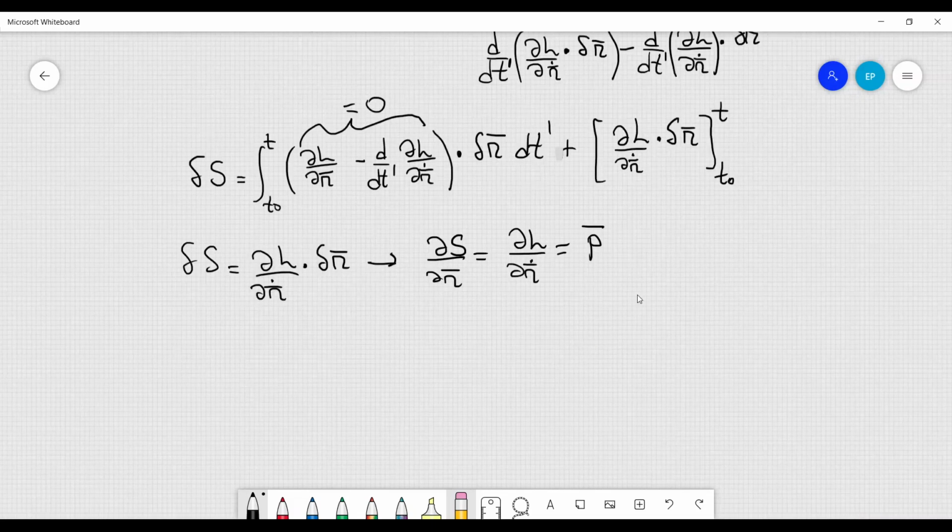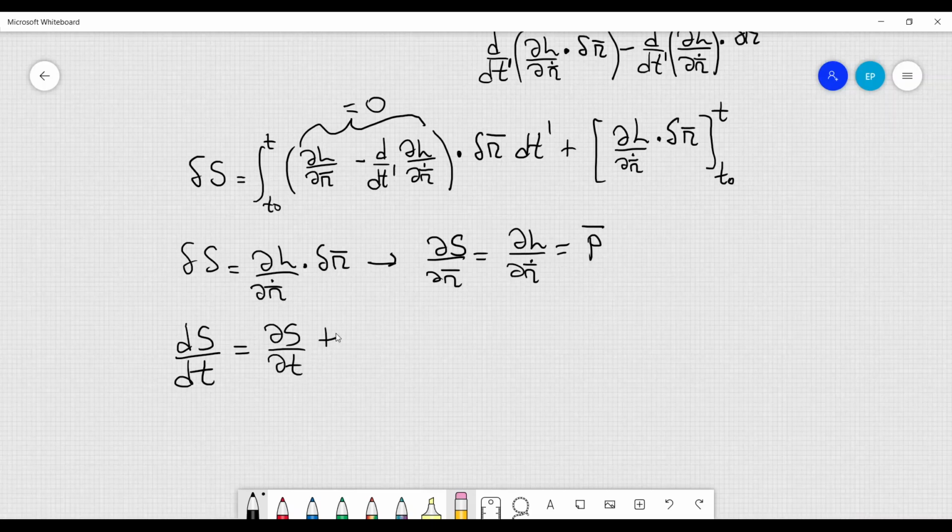And also we can take the total derivative with respect to time of the function S. So the function S depends on time, but also depends on the position at the end point, r of t. So this is dS over dt, the partial derivative with respect to time, plus dS over dr dot product with r dot. And now from above here we find that dS over dr is equal to momentum p, or dL over dr dot. Now I will just replace it with p.